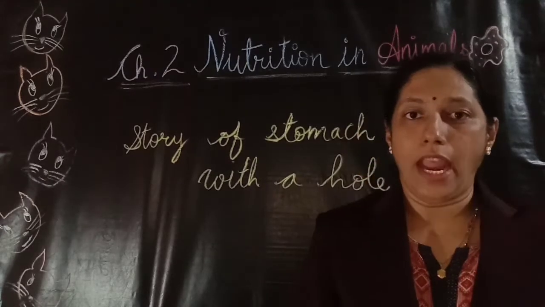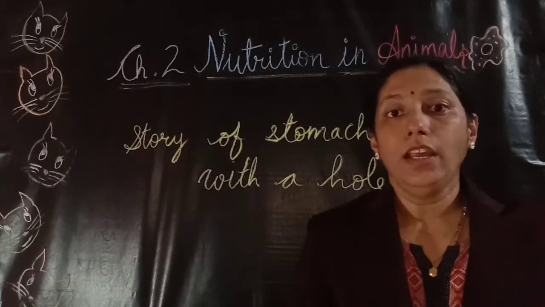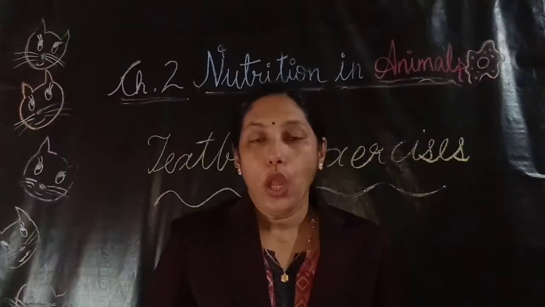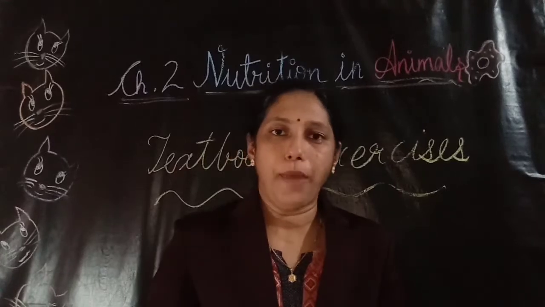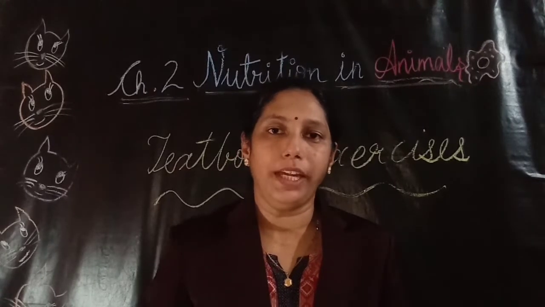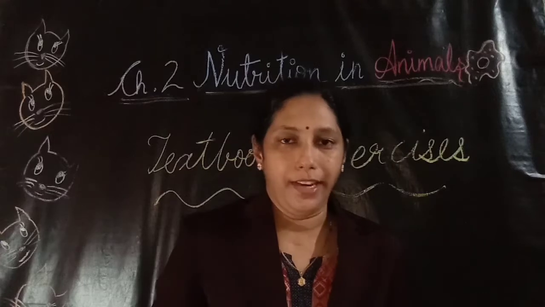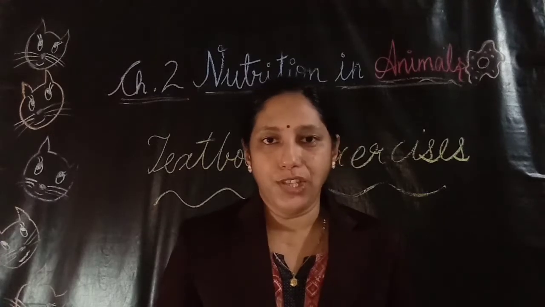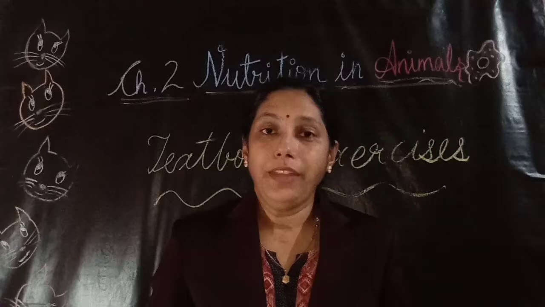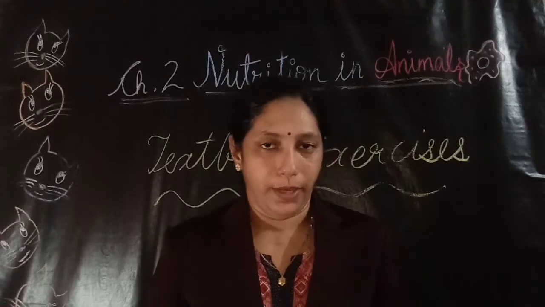He also found that the stomach ends in the small intestine. So today we have learned about the different ailments associated with digestion like diarrhea, heartburn, belching and vomiting. Then I told you the story of the stomach.